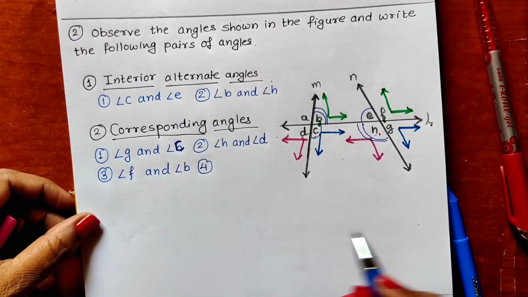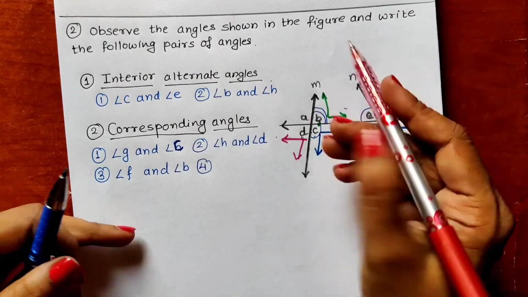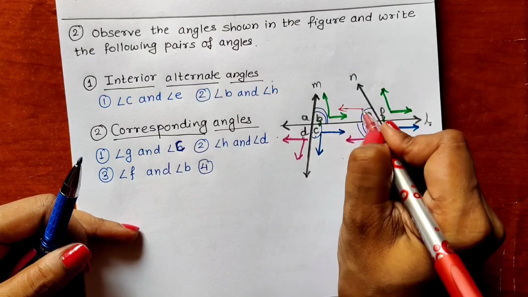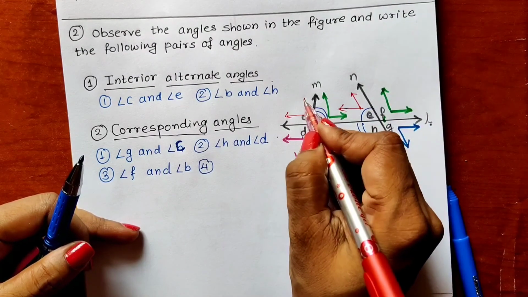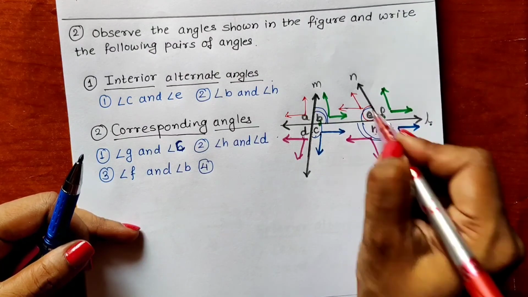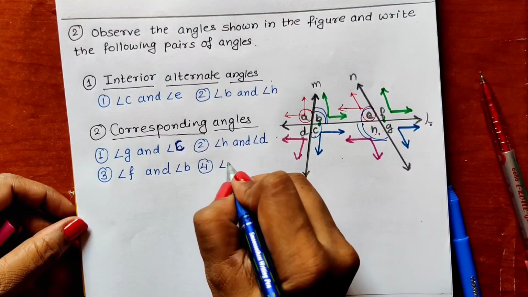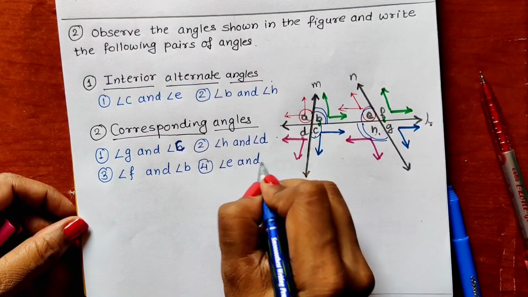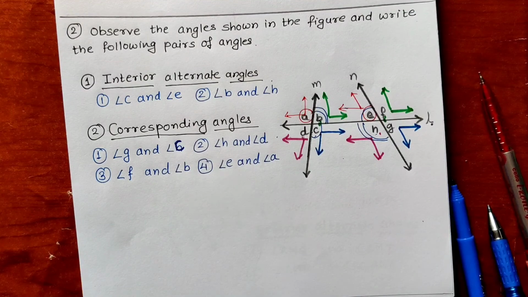So the fourth pair will be downward direction, left hand side. What are these names? Angle E and angle A. So in this way 4 pairs of corresponding angles are written.